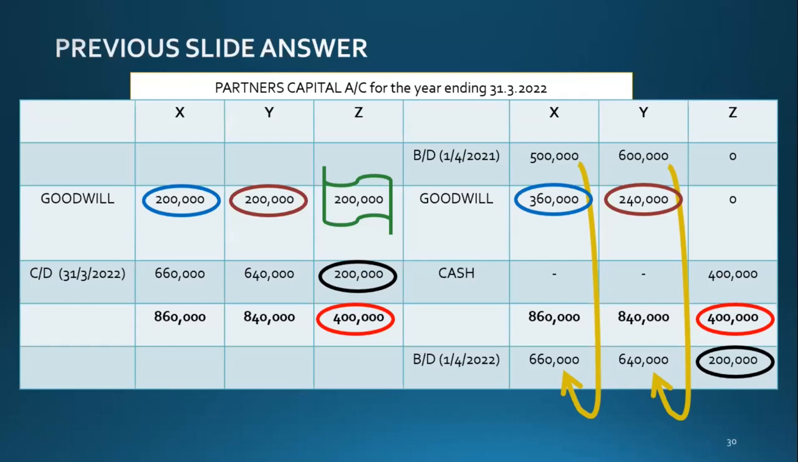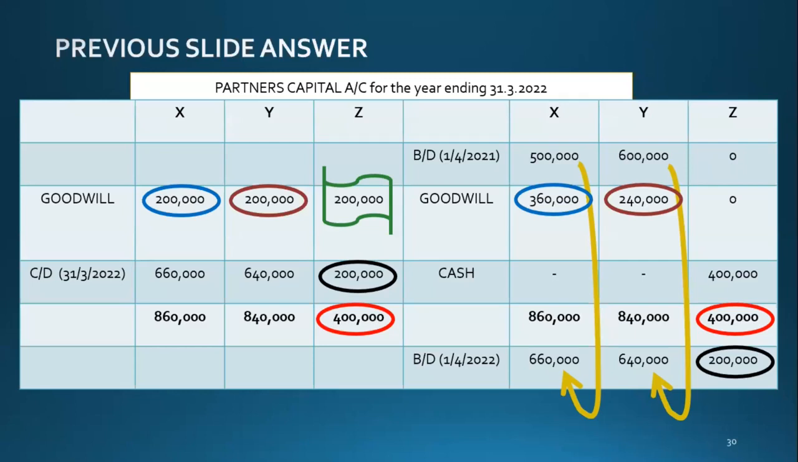Now a student has asked, why have we debited X and Y in the debit side of the partners' capital account? We need to show the share of goodwill among the partners. The new goodwill share is based on the new profit sharing ratio. It is equal now, so 600,000 divided equally is 200,000, 200,000, 200,000.